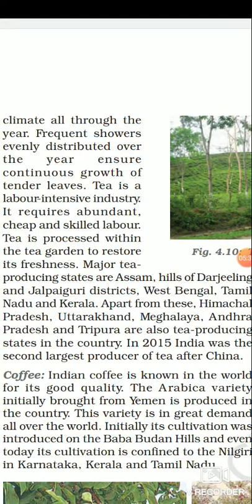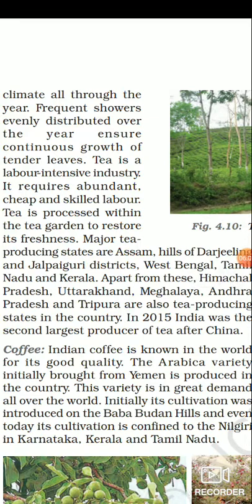Major tea producing states are Assam, the hills of Darjeeling and Jalpaiguri district in West Bengal, Tamil Nadu, and Kerala. Apart from these, Himachal Pradesh, Uttarakhand, Meghalaya, Andhra Pradesh, and Tripura are also tea producing states in the country.